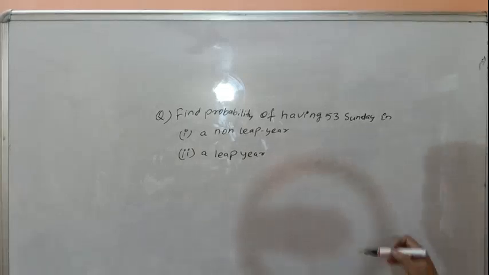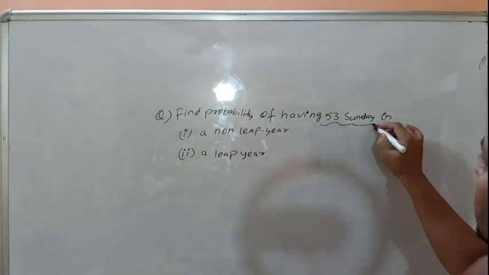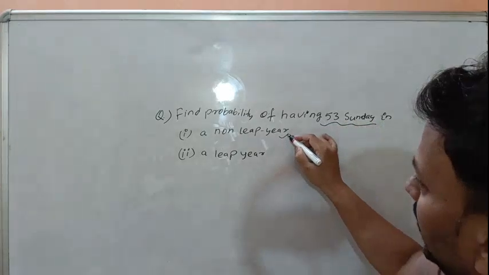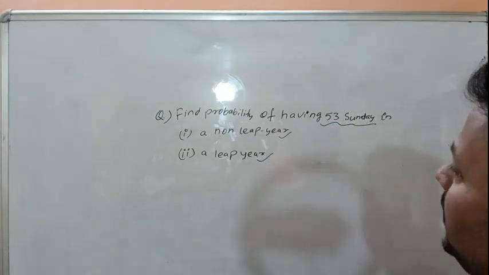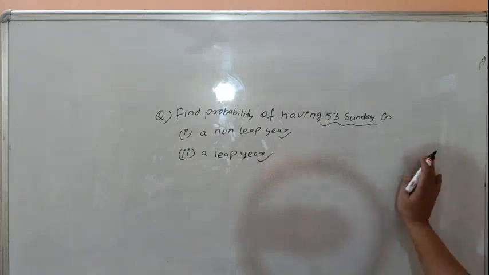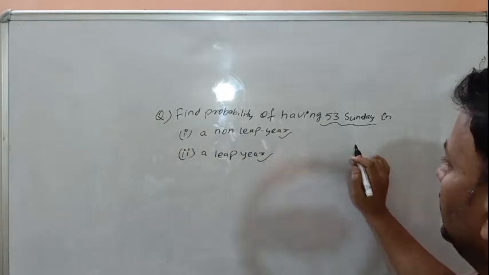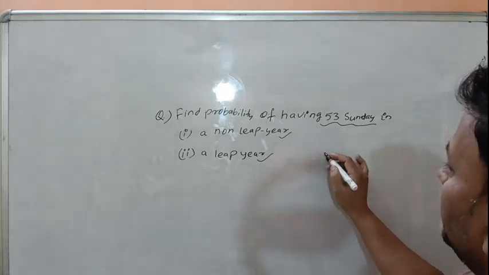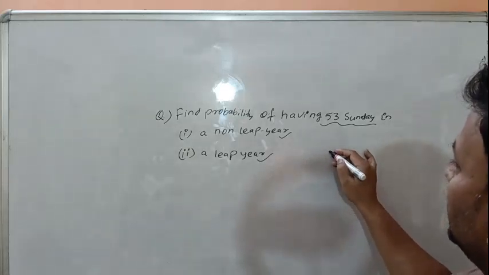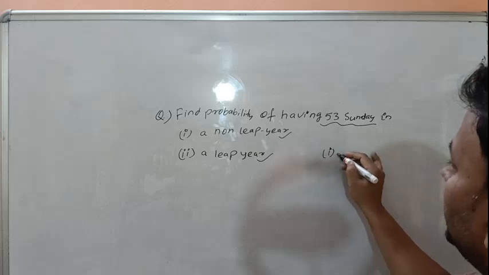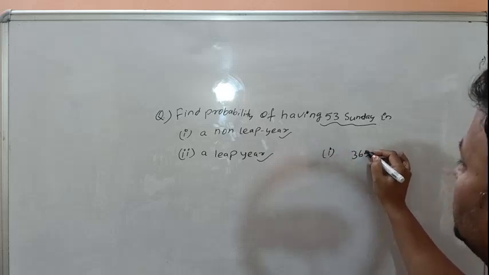Find the probability of having 53 Sundays in a non-leap year and in a leap year. First we have to find how many weeks are in a year. In a non-leap year there are 365 days.